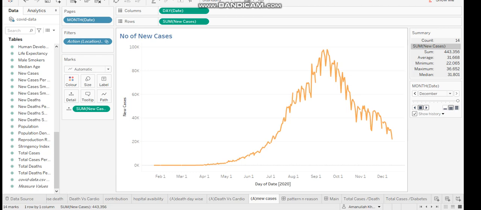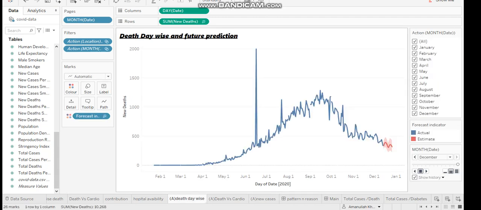Actually in India, the complete lockdown shifted to a temporary lockdown from the month of June. As you can see here, from June the graph increases exponentially, and no lockdown was done after the month of August. As we can see here, the peak reaches in the month of September, which is a result of these things. Now moving to another graph, that is the death rate.